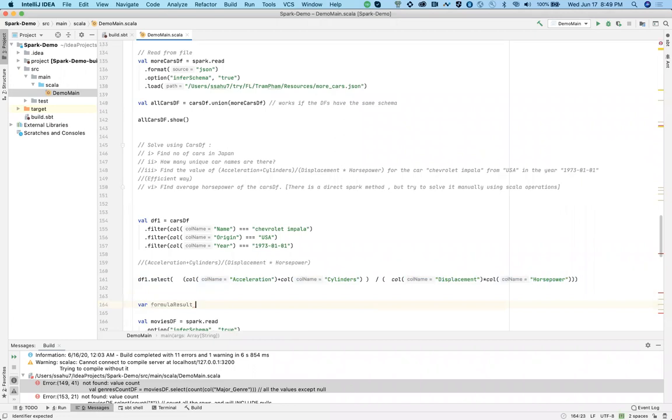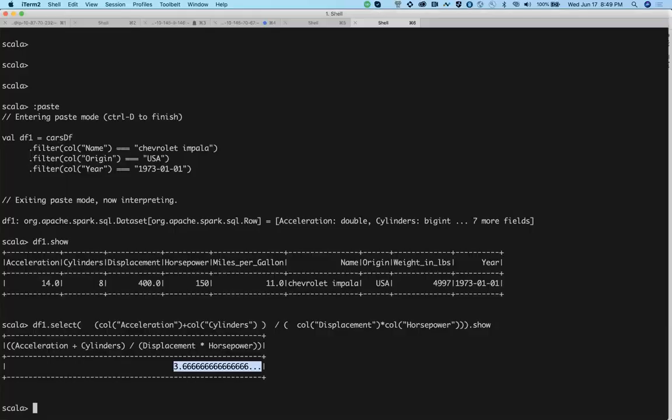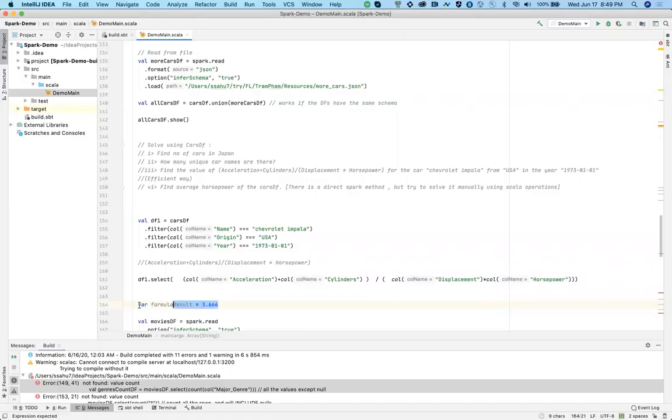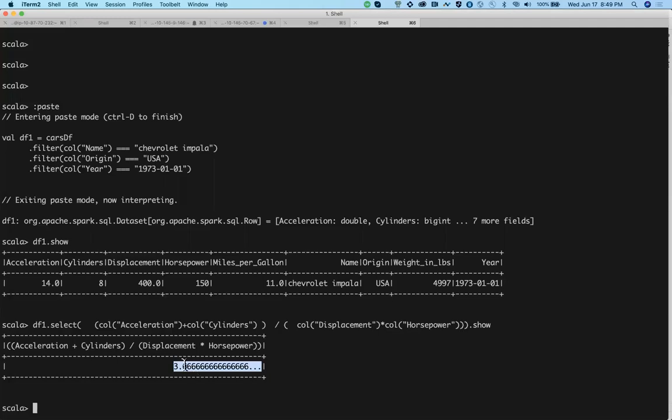Okay, so maybe you should get something like this, 666. The value is 6 or something. You want something like this, right? How do you get this thing over here? Now you have this in a data frame. You cannot just simply say data frame dot show, right? Show will give you this value, correct? But you cannot use this in further operations like a simple variable having this value.